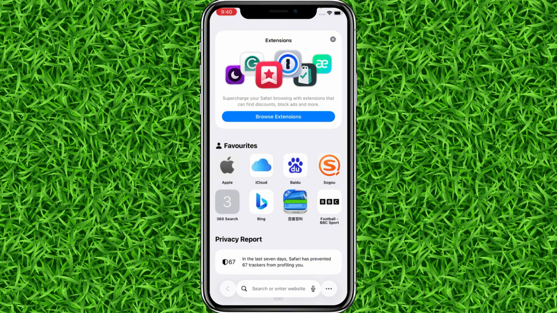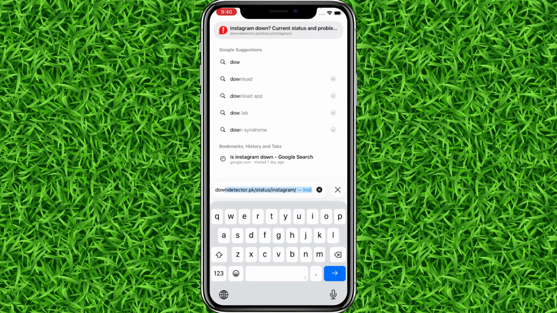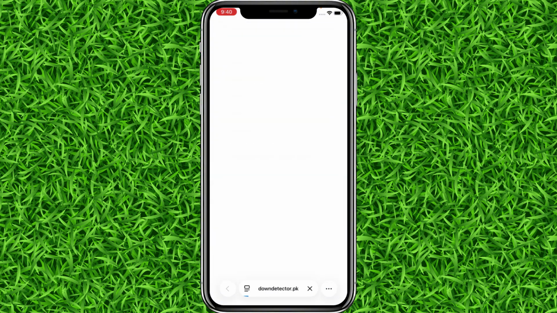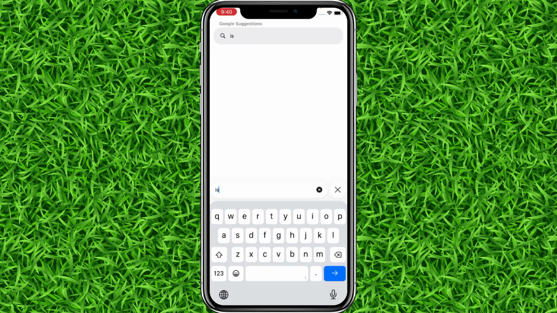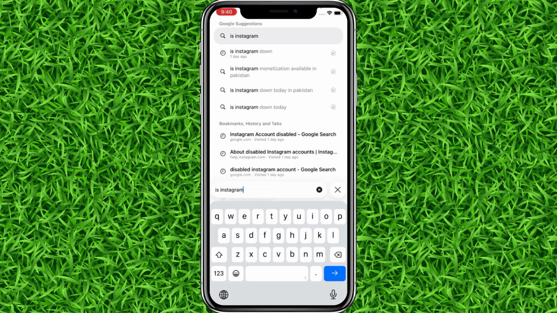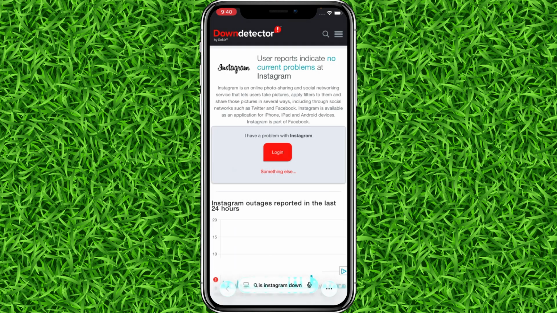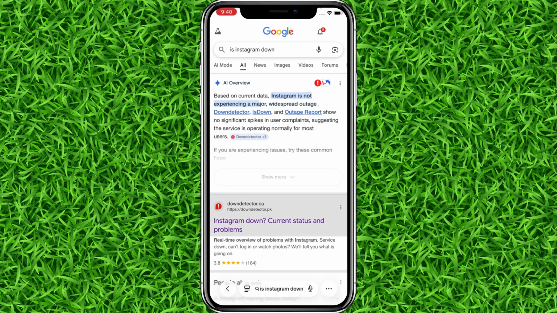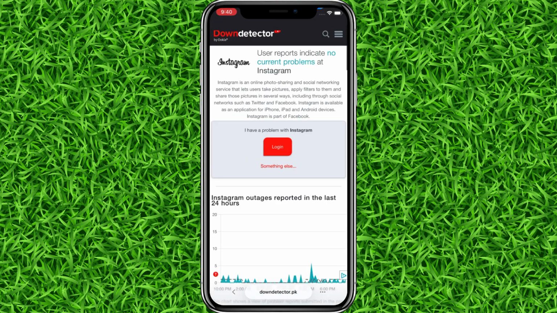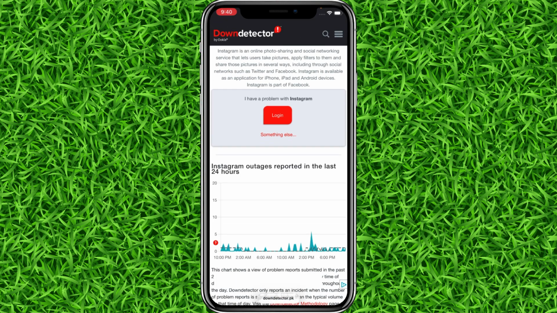So first of all, search for Down Detector. Now this is the first step. You have to search "Is Instagram down". Basically there can be a problem with Instagram servers itself. So to verify that, we will open this website. Is Instagram down, and then we're going to open Down Detector.